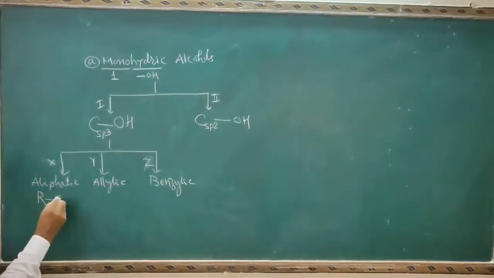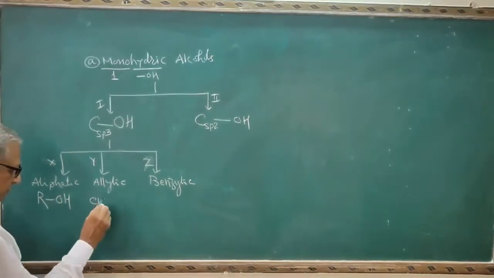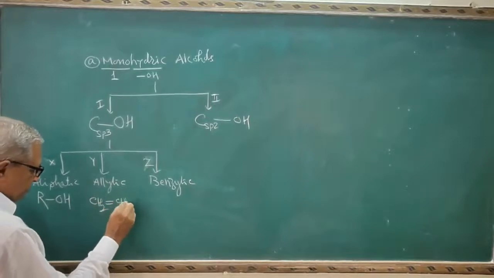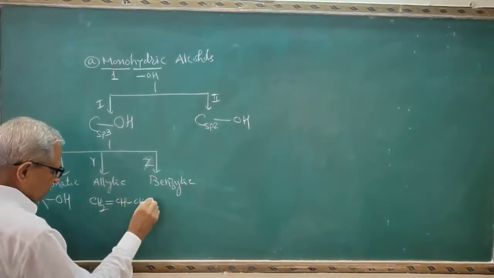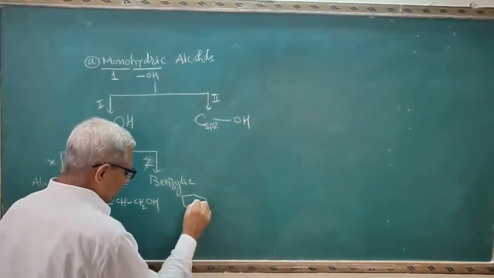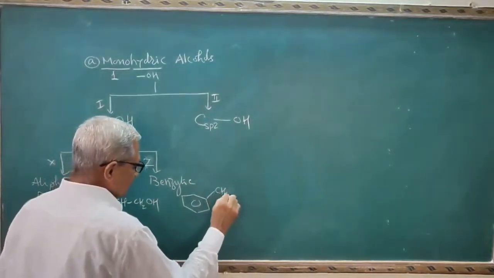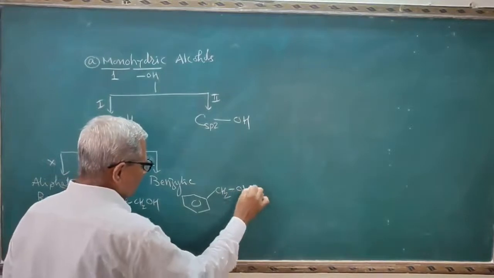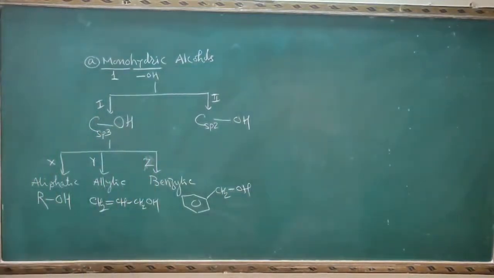Aliphatic alcohols are generally represented by ROH. Allylic alcohols have the general formula CH2=CH-CH2OH. Benzylic alcohol has the general formula benzene ring-CH2OH. I will explain these 3 in detail step by step and set objective questions.